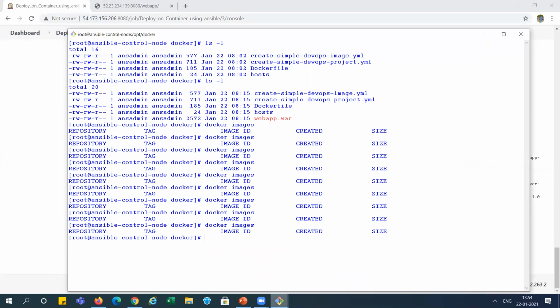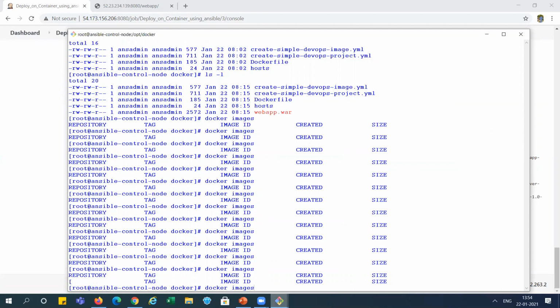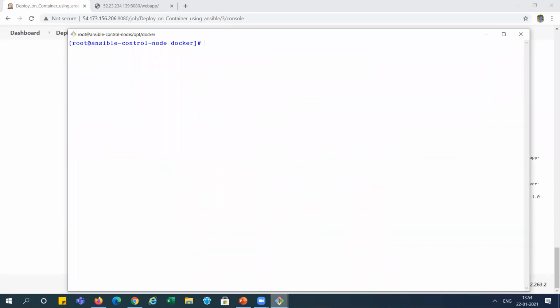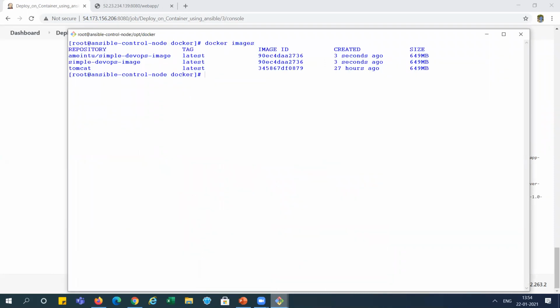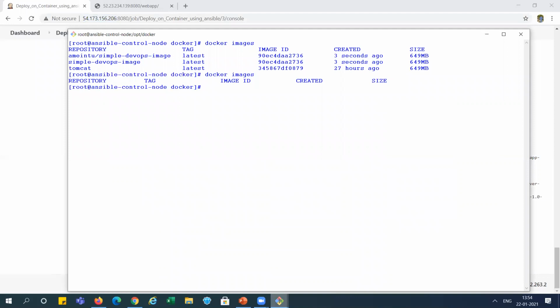We're not getting it still here. Yeah, you can see here 3 images are created, and slowly, just 3 seconds ago, you can see here. When it is done uploading to the Docker Hub, it will be automatically removed. You can see it is removed from here, right? And you can see the job is still working. It means it is doing the second portion on the Docker side. I will show you that also.